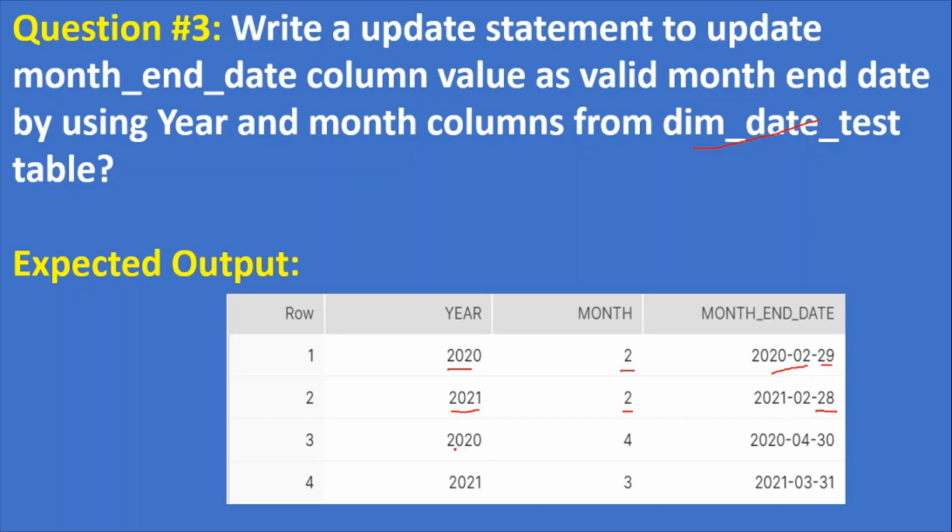And for 2020, another row where the month is April, so for April the month end date should be 30th only. And for another year, the month is 3, that is March, so the month end date should be 31. Okay, so this is the expected output.